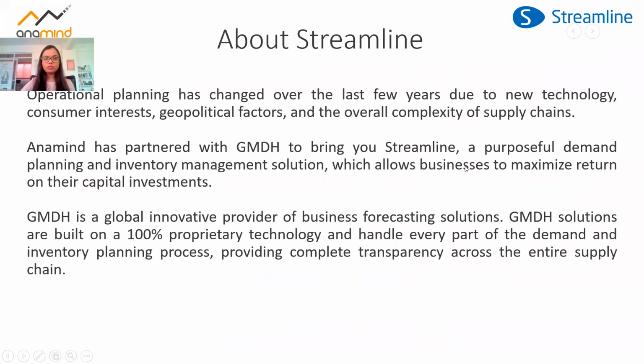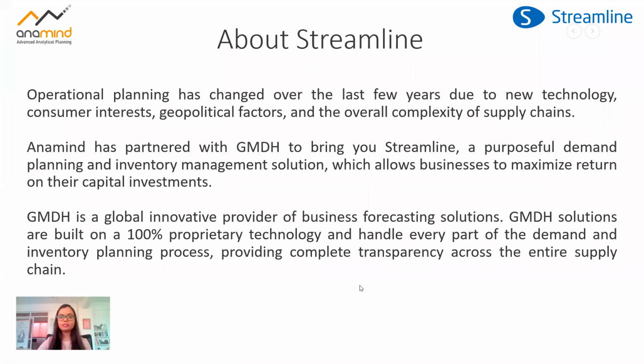So let's move forward. Let me give you a brief intro about Anamind and Streamline. Streamline is a solution from the company called GMDH Streamline. We are their partners in India and the APAC region. We have a long association with this company, and they have done a wonderful job in developing the solution.